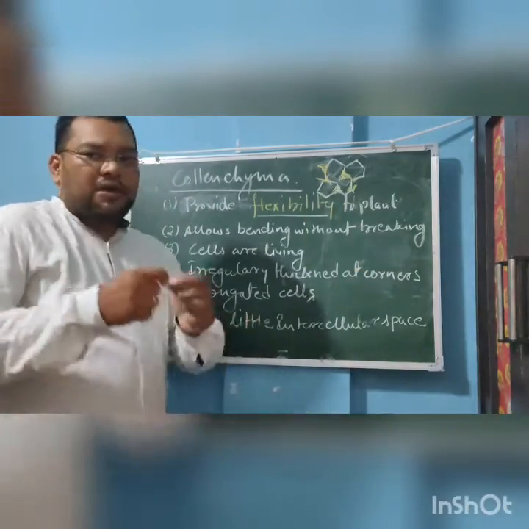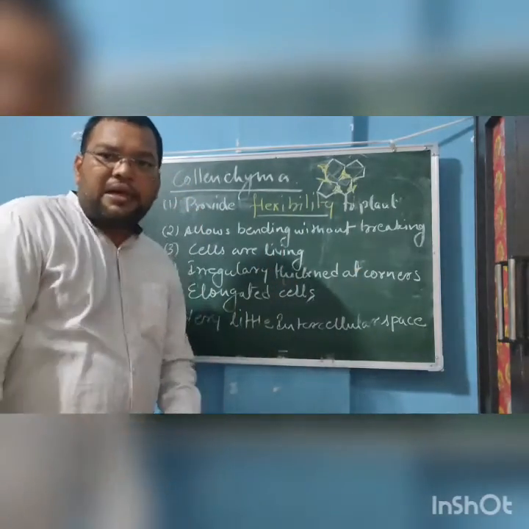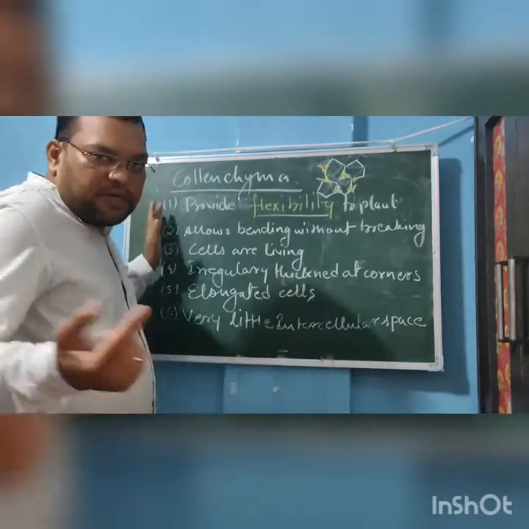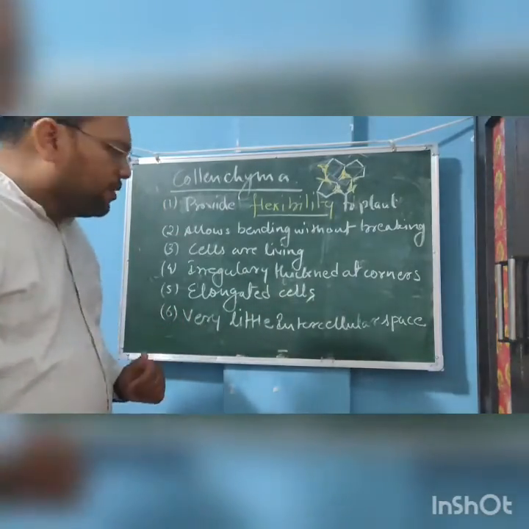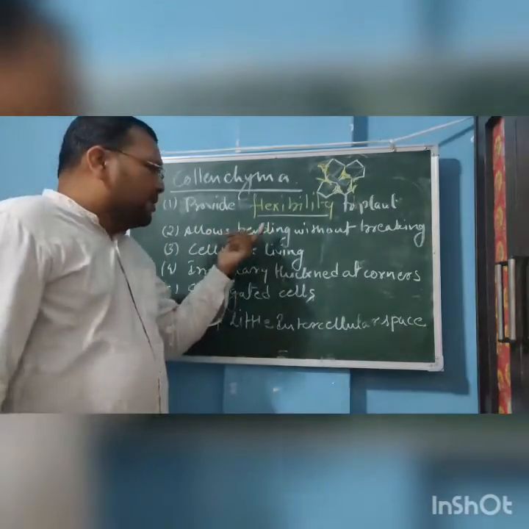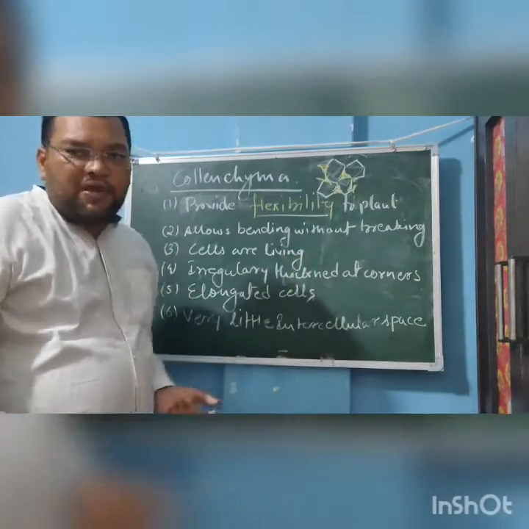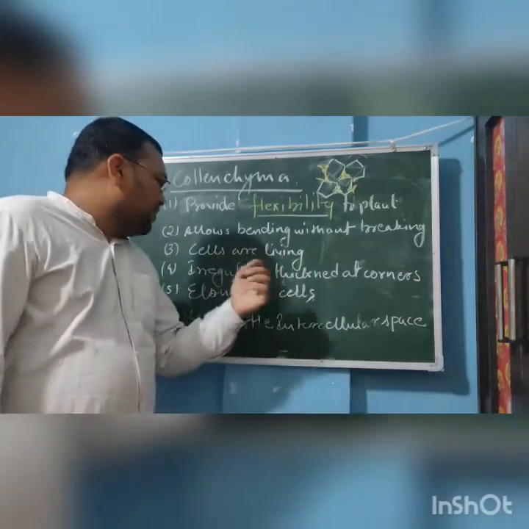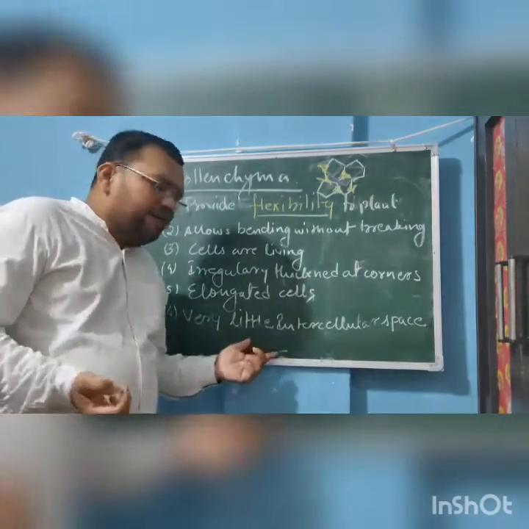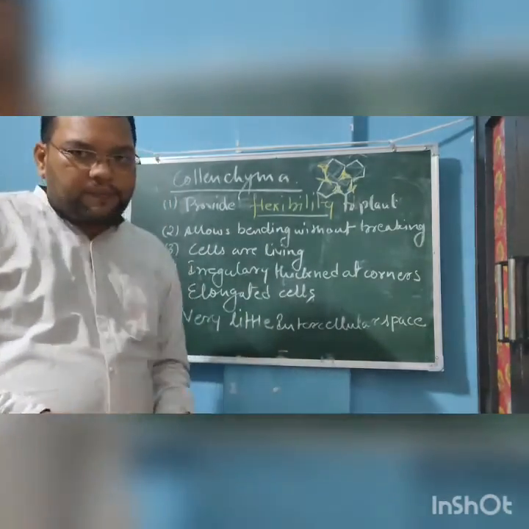Now the cells are a little bit elongated. The elongated cells are there. So, I am just repeating once again the properties of the collenchyma. They provide flexibility to the plant, allowing easy bending of the plant part without breaking. Cells are living, irregularly thickened at corners, elongated, with very little intercellular space.